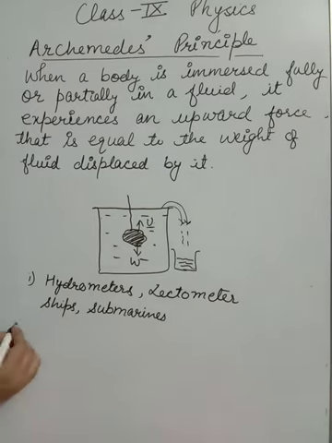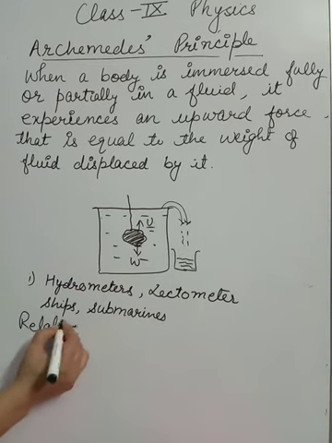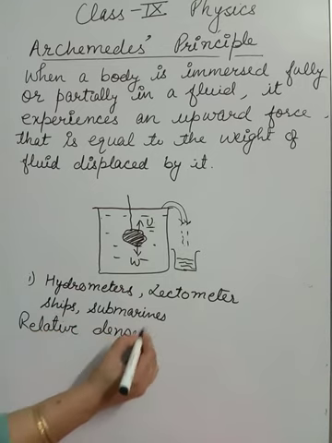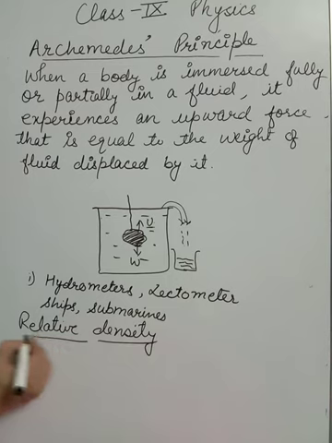And the last topic of this chapter is relative density. Whenever we use the word relative, it means that we are comparing something. Here we are talking about relative density, so we are comparing density.